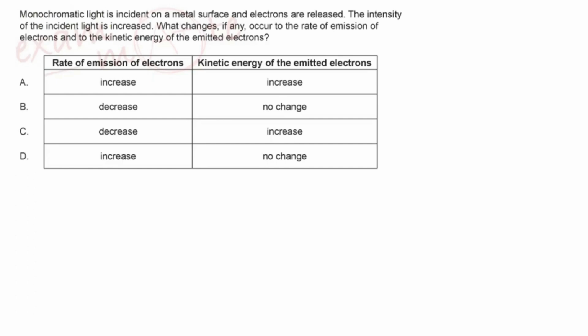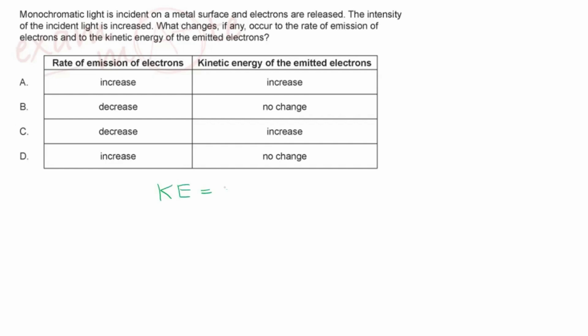Rate of emission of electrons is going to increase, so it's either A or D. Kinetic energy of the emitted electrons, there won't be any change in that. And why? Kinetic energy is half mv square. That is fine.